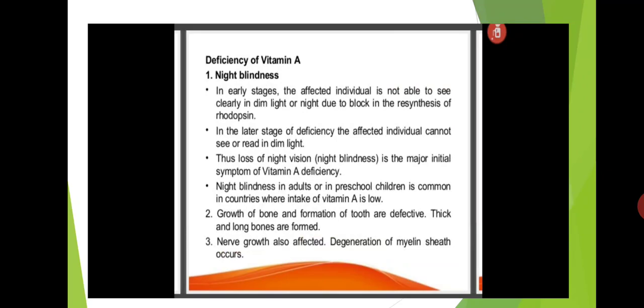Night blindness in adults or in preschool children is common in countries where intake of vitamin A is low. Growth of bone and formation of tooth are defective. Thick and long bones are formed. Nerve growth is also affected. Degeneration of myelin sheath occurs.